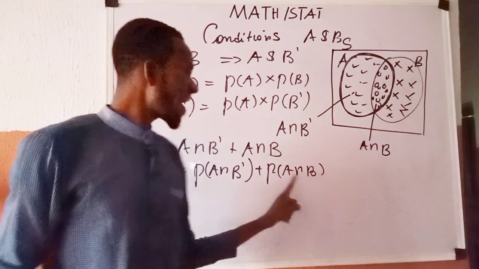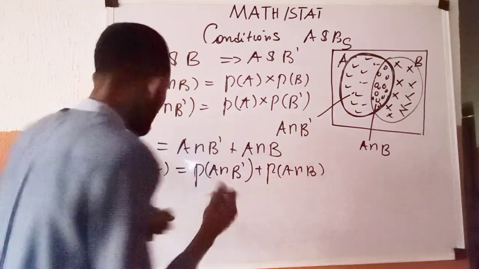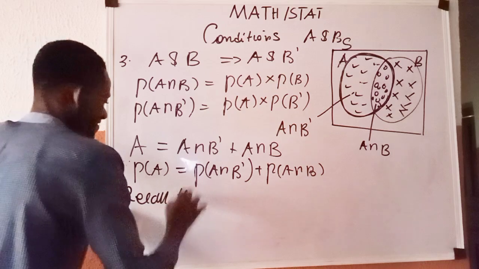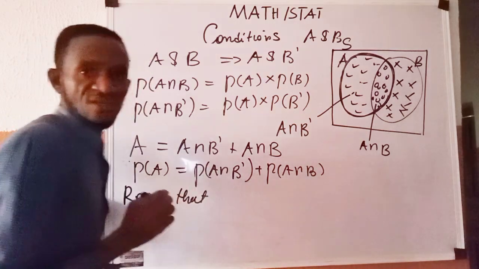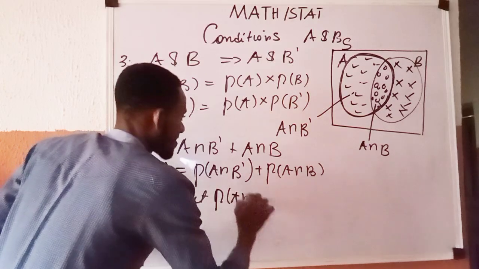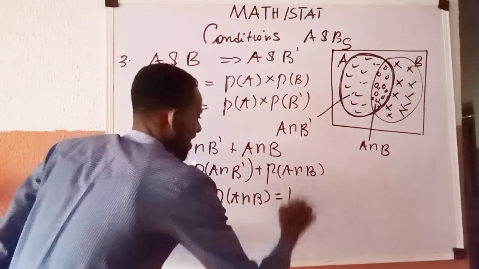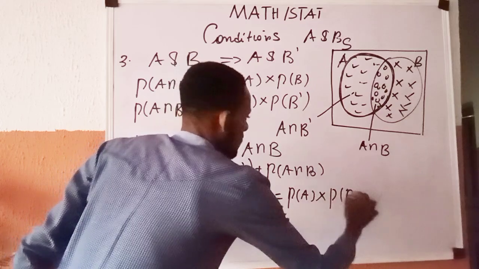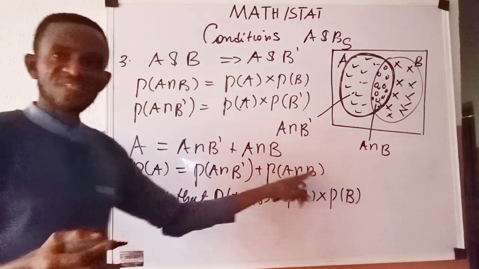Recall that we earlier established that P of A intersection B is given as P of A multiplied by P of B. That has been established earlier.